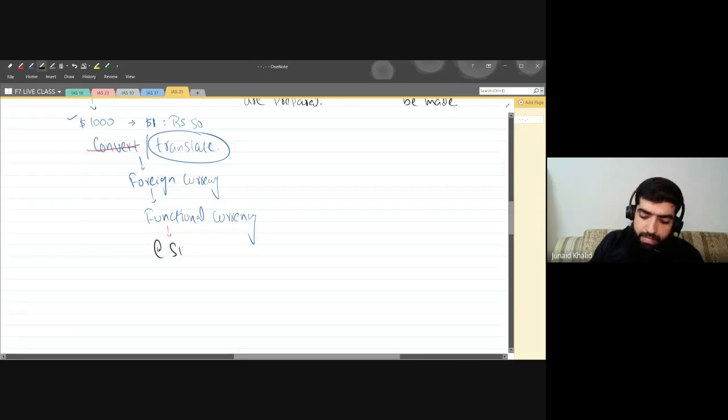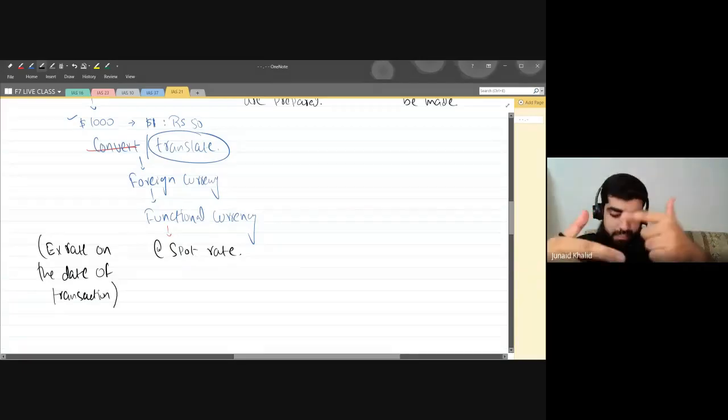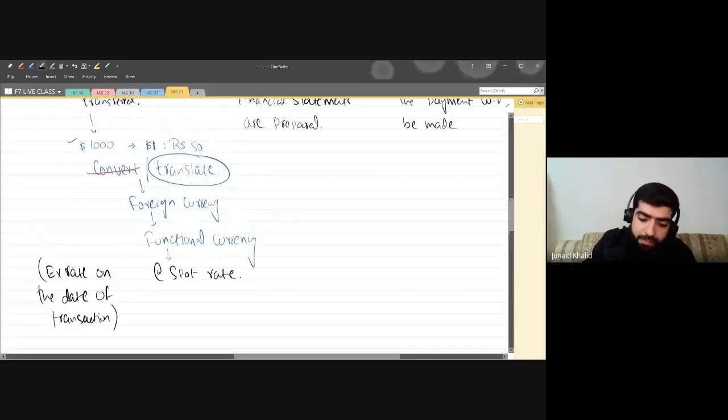Now, what is the spot rate? Spot rate means the exchange rate on the date of transaction. We are going to translate the foreign currency into functional currency at the spot rate. And what is the spot rate? It's the exchange rate on the date of transaction. Like here, the spot rate was $1 equivalent to 50 rupees. So that was the exchange rate.